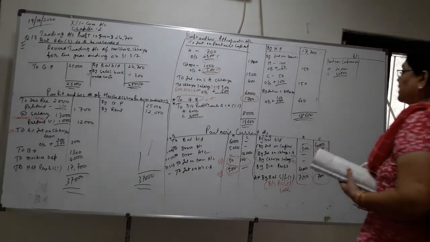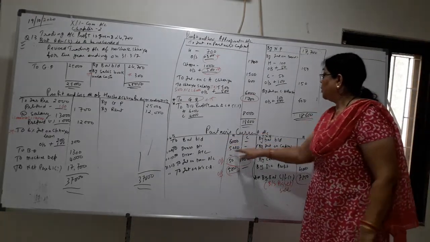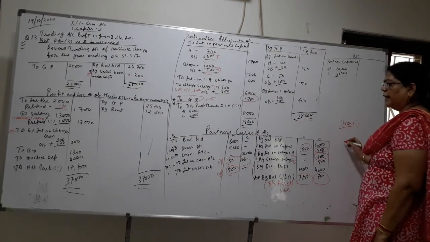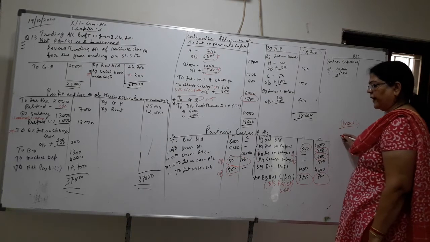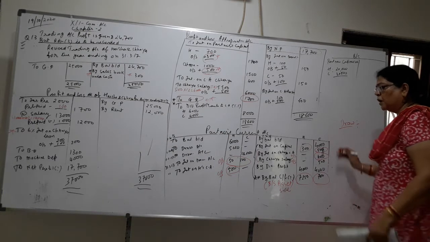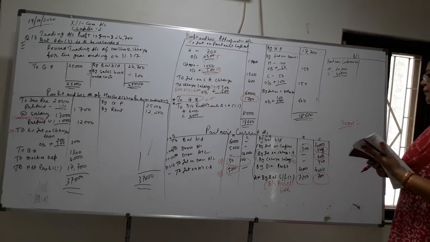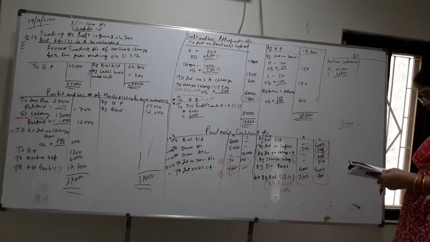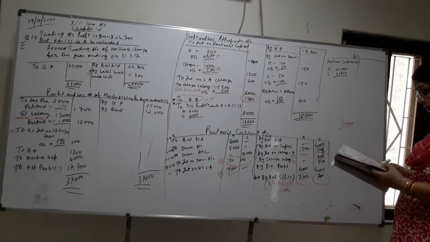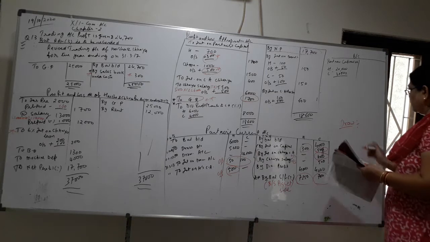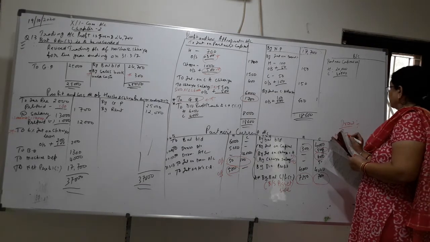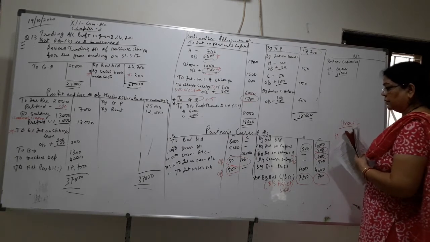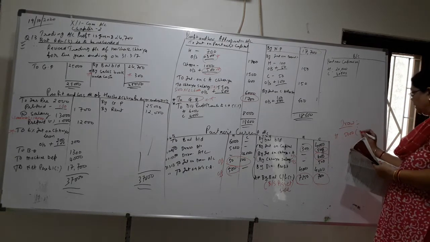One person has withdrawn drawings on 1/10. How much is the drawing? Drawings is 5,000. Please check what is the amount of drawings you have withdrawn. On the debit side, Harsha is 5,000 on 1/10.